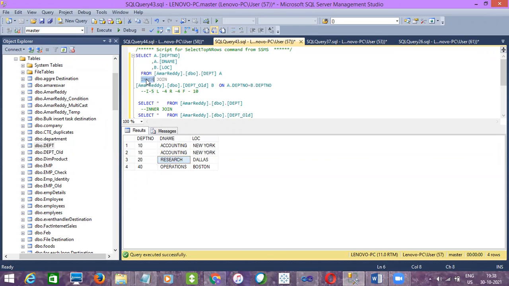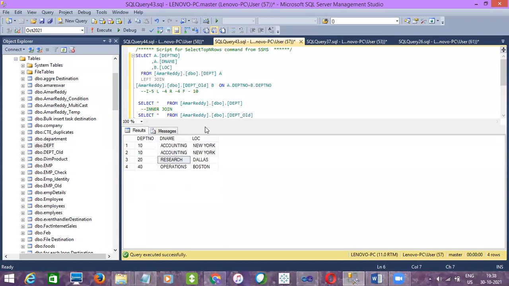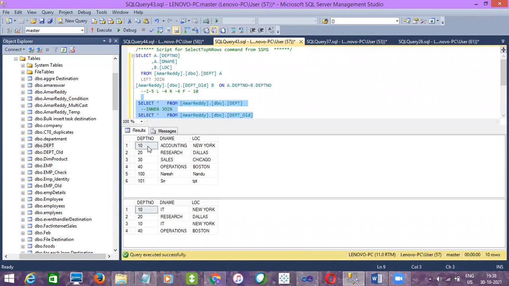Now left join. Clear, guys? You want me to give an explanation for this? How the 4 records? 10 will try to map with all the values in the second table. 10, 10, 10 twice, and then 20 once, 40 once. That's how the 4 will come. Any doubts?